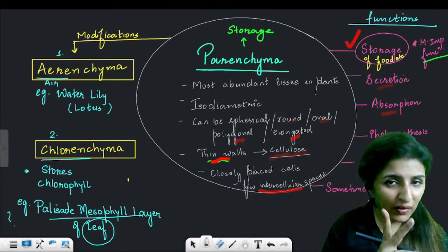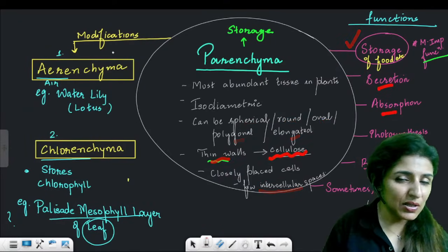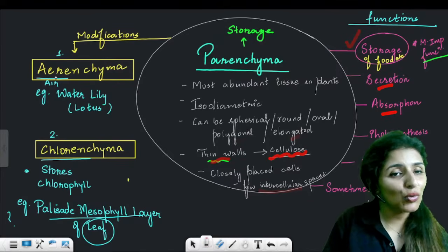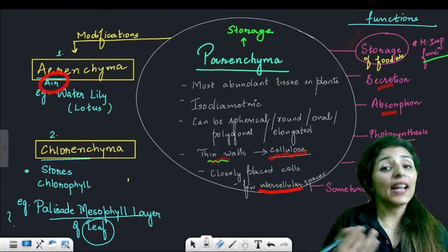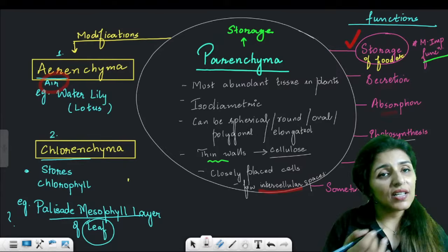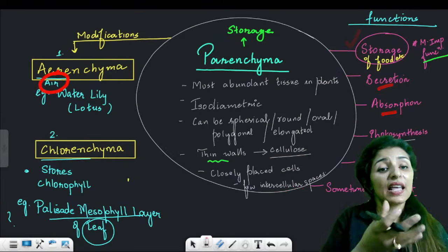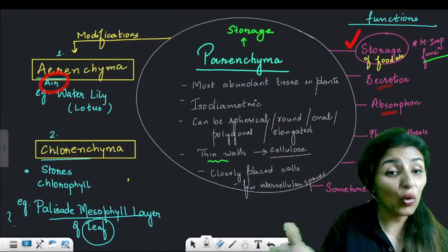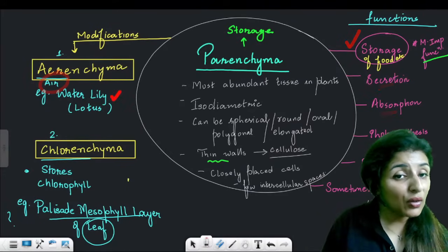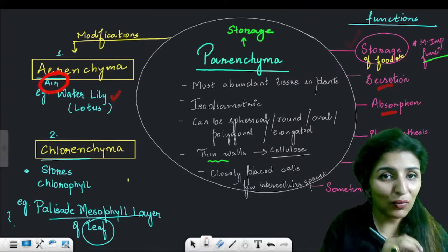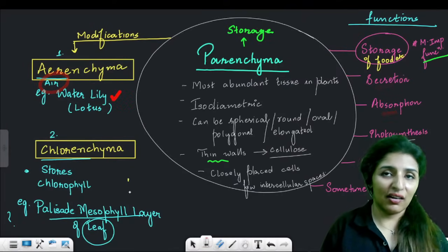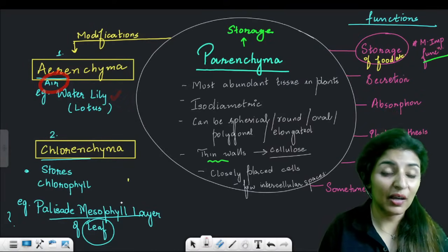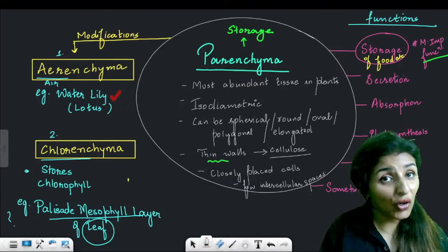Now there are two modifications of parenchyma that are in our syllabus. If parenchyma starts storing air, then we call it aerenchyma. Easy. What is this air going to help in? This air will keep the cells buoyant. It will help to float. So the plants which are going to float in water, like lotus, like water lily, Eichhornia, they have a lot of parenchyma.